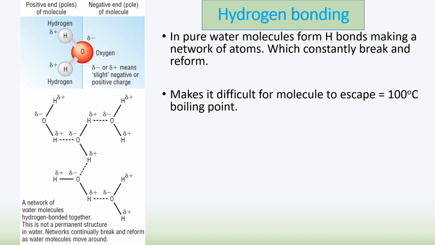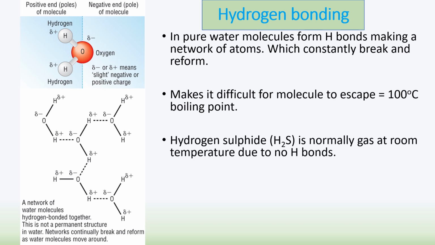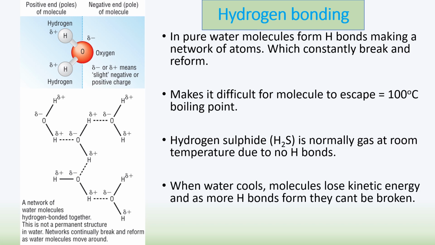Other molecules similar to water are simple covalent structures which have a lower boiling point because they can't make hydrogen bonds, but water can, and it raises that boiling point up to 100 degrees. An example of that is hydrogen sulfide, and it's normally a gas at room temperature, so it's already boiled about 20 degrees because it has no hydrogen bonds, and that is the only difference really between it and water, which is H2O. When water cools, it loses its kinetic energy and more hydrogen bonds then become formed because they can't be broken.